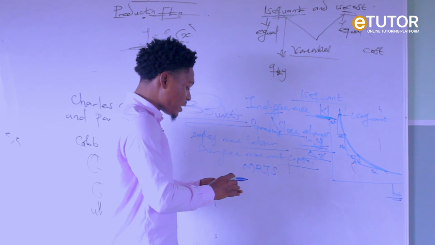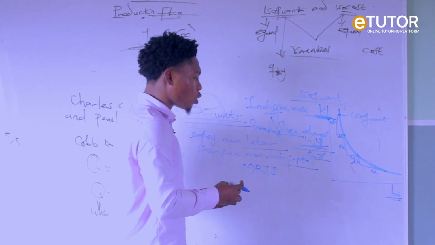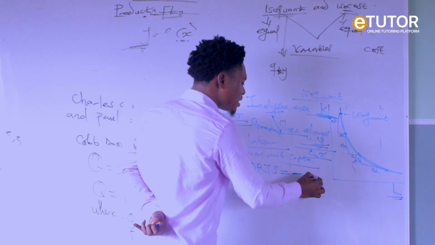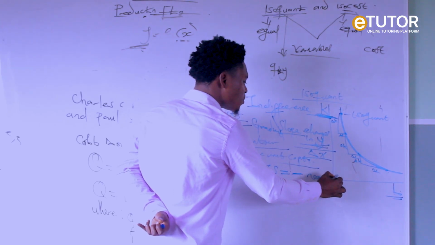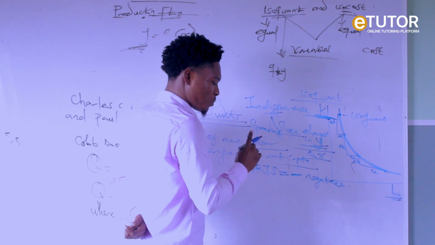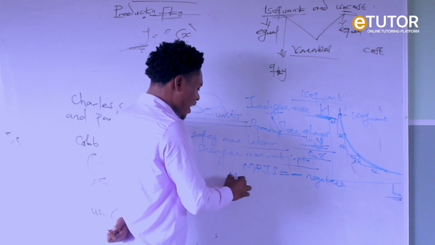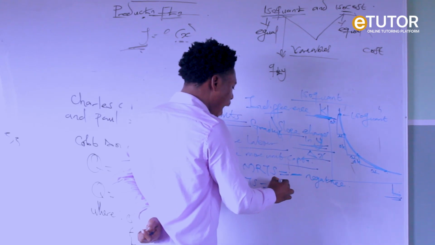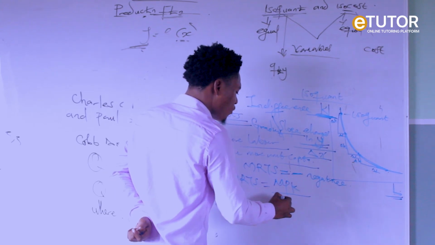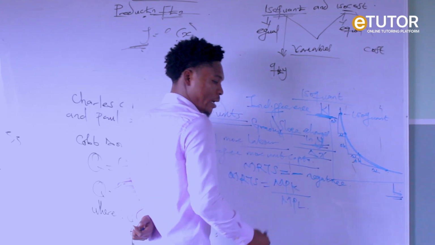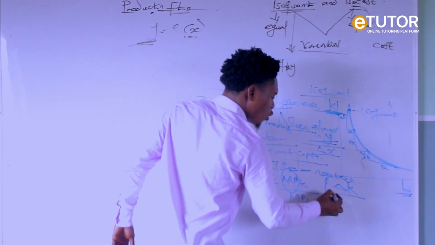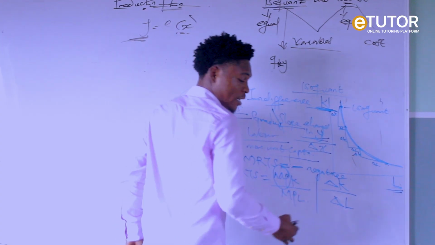So we call it the marginal rate of technical substitution. And this MRTS must always be negative. How do we express it? That is MPL over MPK, or we say changes in K over changes in N.